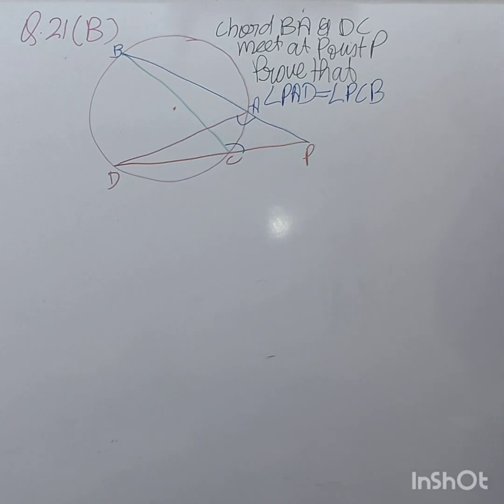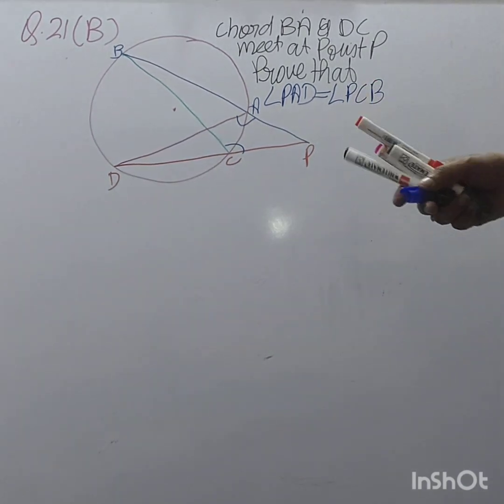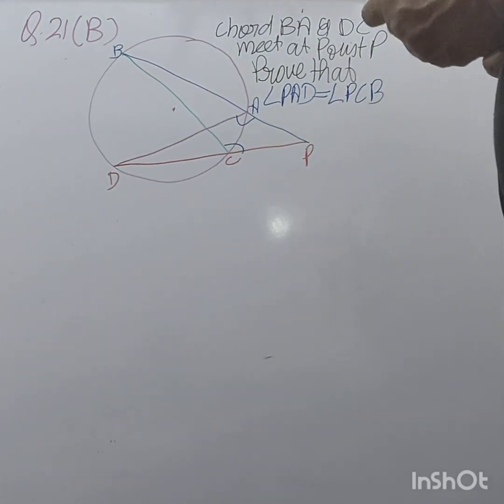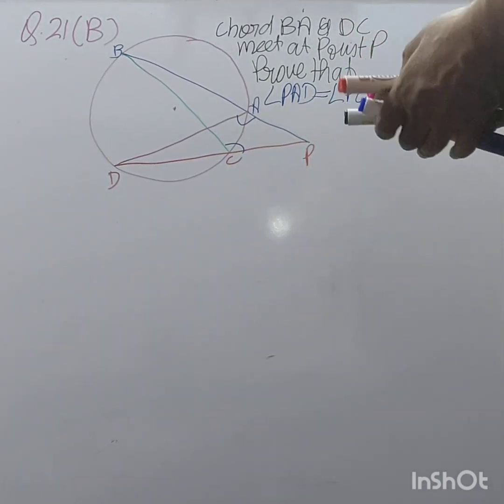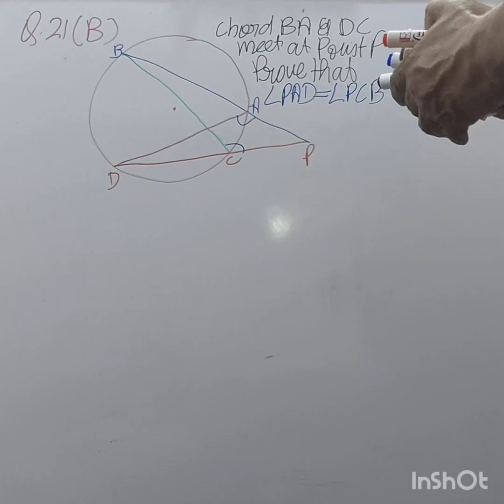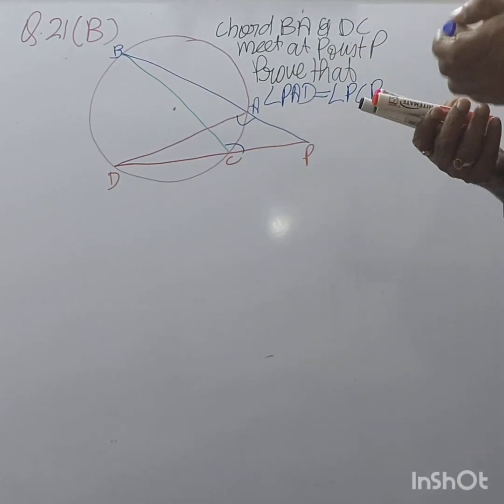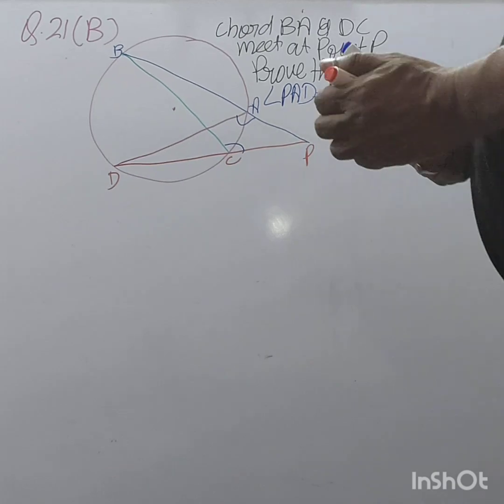You get it? See, first part. Okay, second part. Should we do the first? How many parts are there? Two. First we finish this, then we come to the next. So this is very simple. You know this?